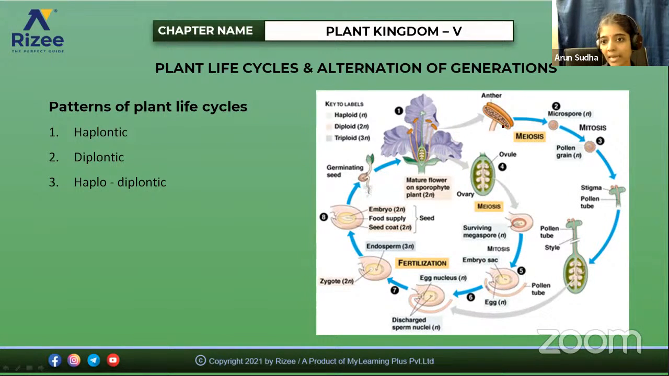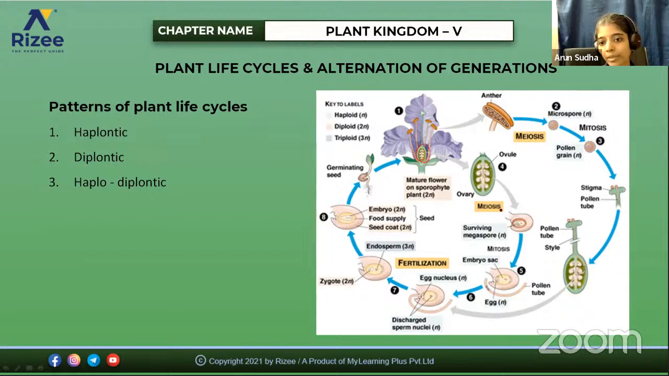For example, this is the anther, and they form the microspores, that is, the pollen grain. This pollen grain attaches to the stigma, which is the female reproductive part, and then it forms the pollen tube. After the pollen grain attaches to the stigma, there occurs a formation of the pollen tube. So that's the pollen tube, and this part is the female reproductive part. This is the ovary with many ovules.